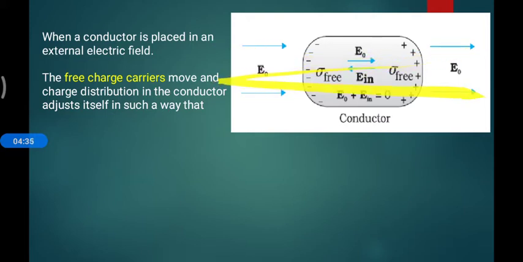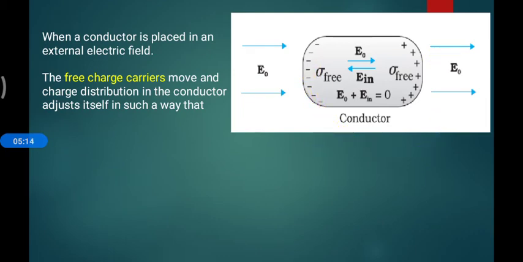When we apply an electric field in the direction shown by the arrow, the electrons are always attracted to the positive side. So in the conductor there is some positive charge on the rightmost side and some negative charge on the leftmost side.